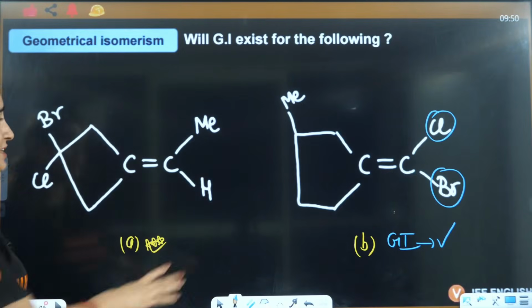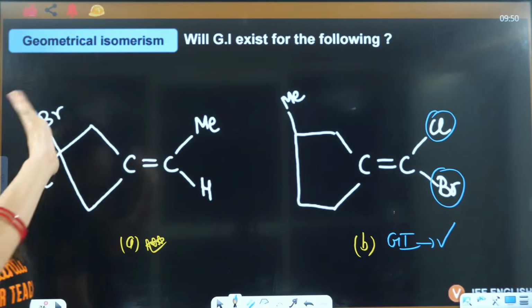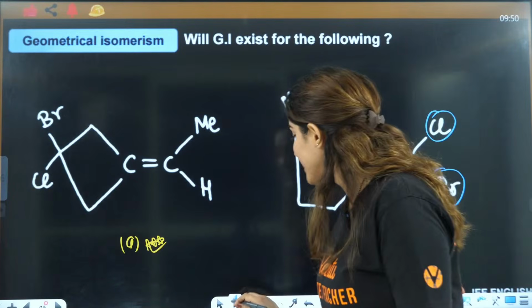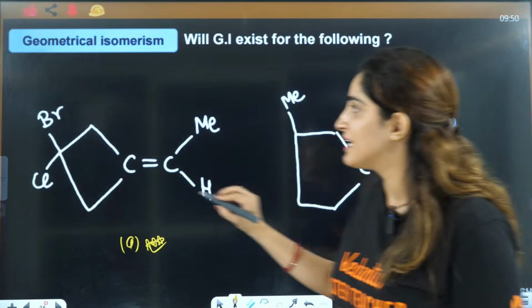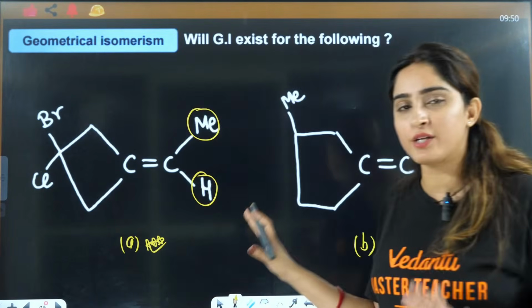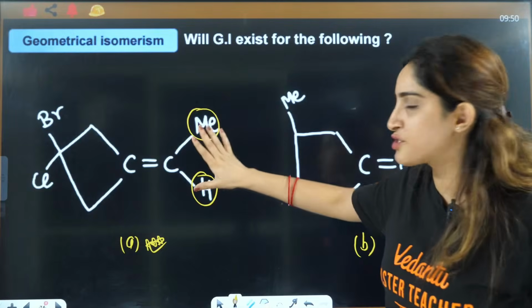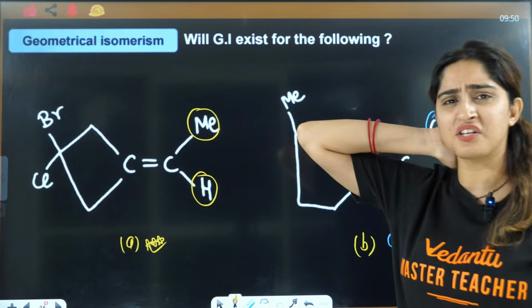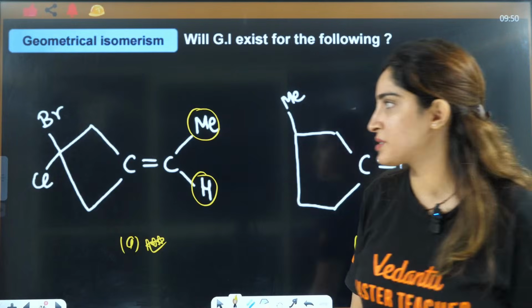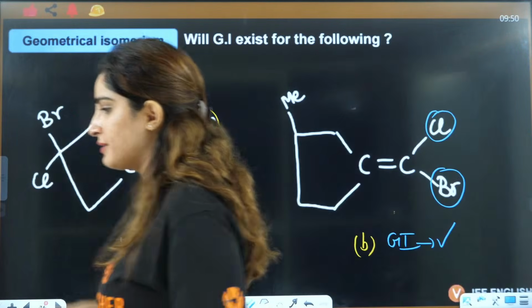Now, the interesting part is this one. Why? Because of so many reasons it is interesting, right? Let's talk about that. Here, this is Me, this is H, this is different. So we have sorted that this condition is followed, right? On the same carbon, you have different groups. Now, let's talk about this part here.